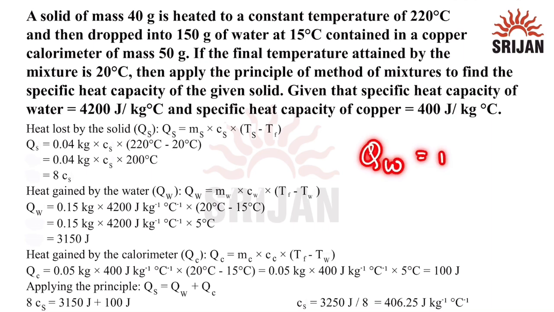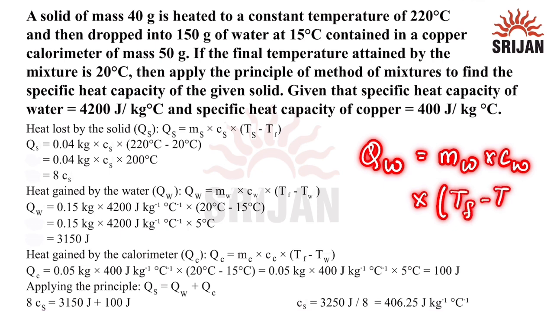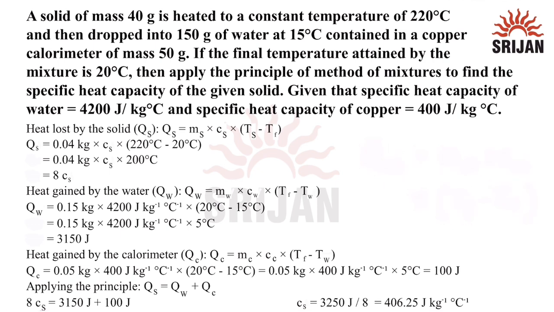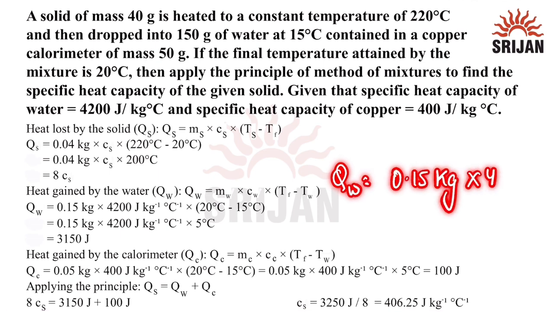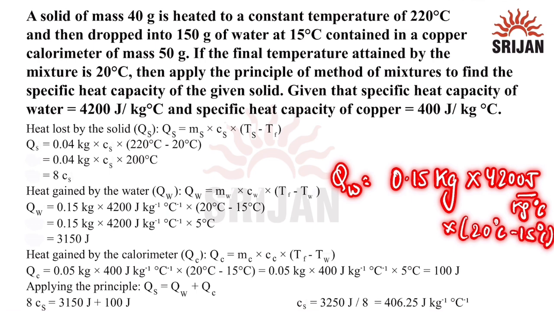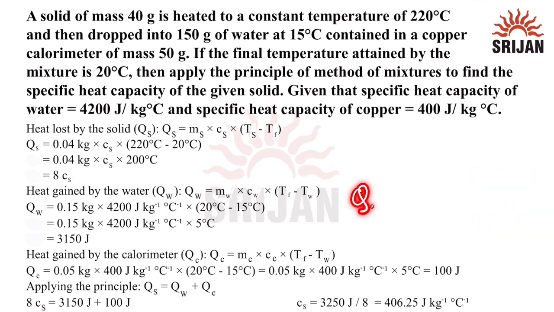It is equal to mass of water into specific heat of water into difference in temperature, final temperature minus temperature of water. Now we know the mass of water to be 0.15 kilograms, multiplied by specific heat 4200 joule per kilogram per degree Celsius, multiplied by the temperature difference, which is 20 degrees Celsius minus 15 degrees Celsius. On solving this, we get the heat gained by water to be 3150 joules.